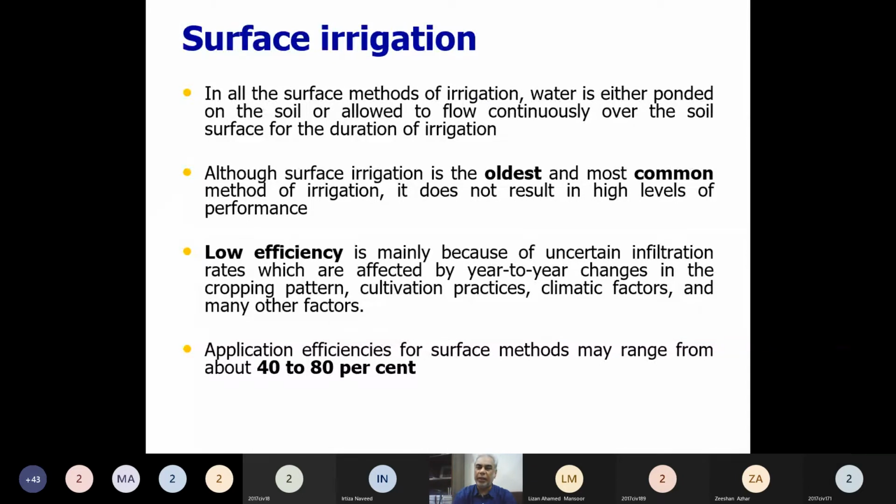But why are they popular? The reason for their popularity is they are easy to apply, they are easy to understand, they are less cost intensive. The initial cost to prepare a land for surface irrigation is less as compared to the other methods. So their application efficiency, depending upon the sub method of surface irrigation, varies between 40 to 80%.